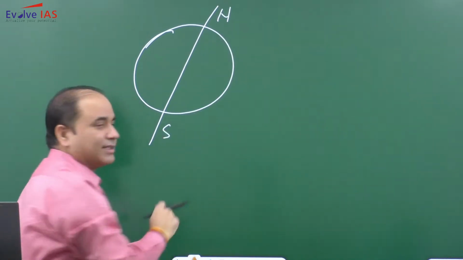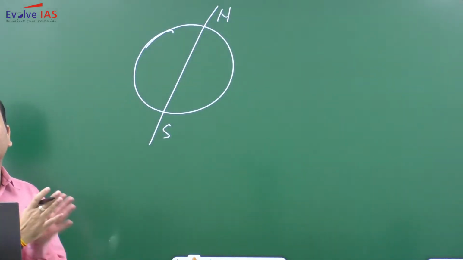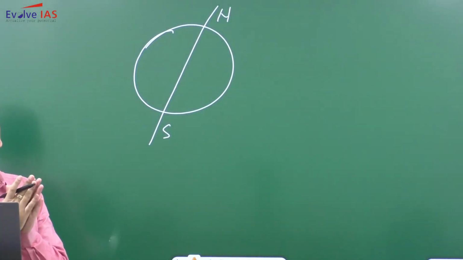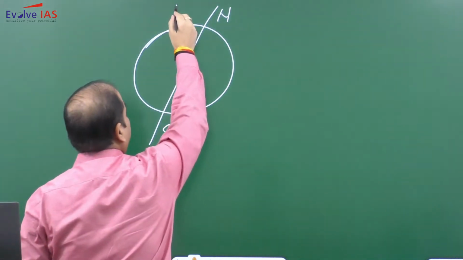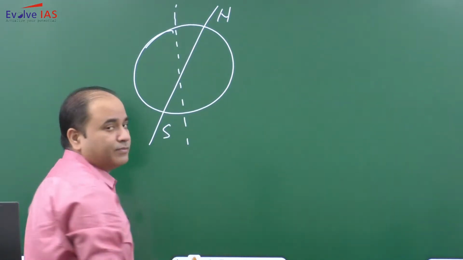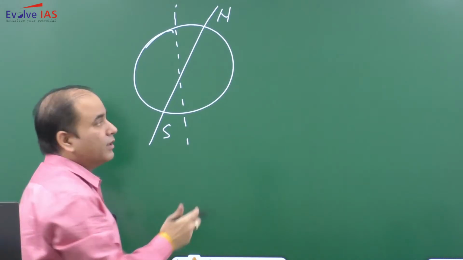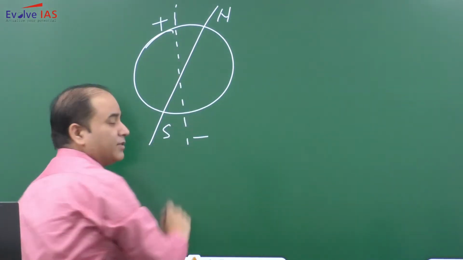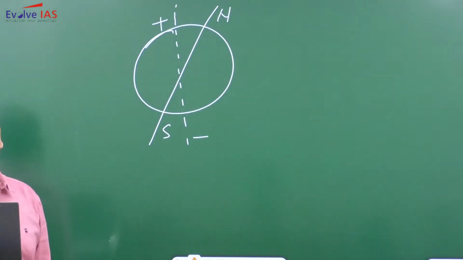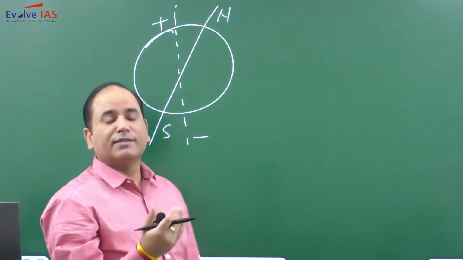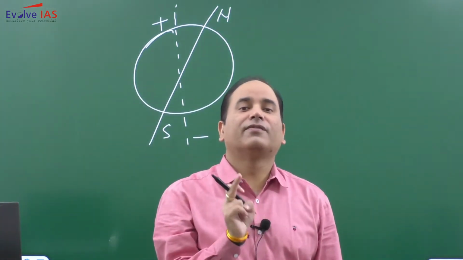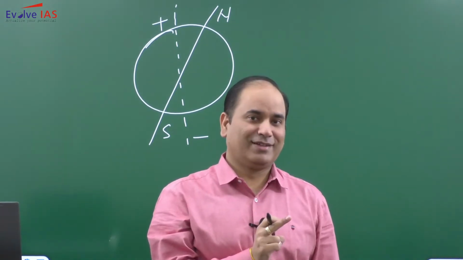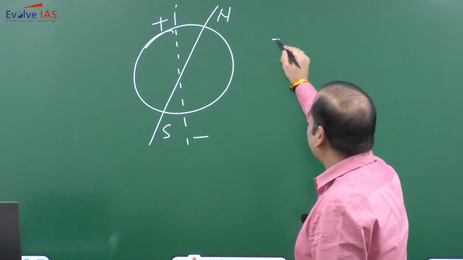Earth is having two axes, north and south. Very similarly, we have the magnetic poles. But these magnetic poles, first of all, are not aligned to the geographical poles. We represent the magnetic poles as north and south. So the first thing is, these magnetic poles are not fixed. They keep on changing.